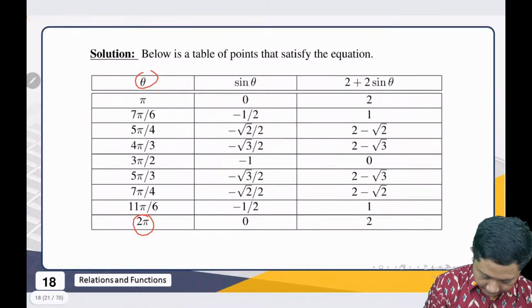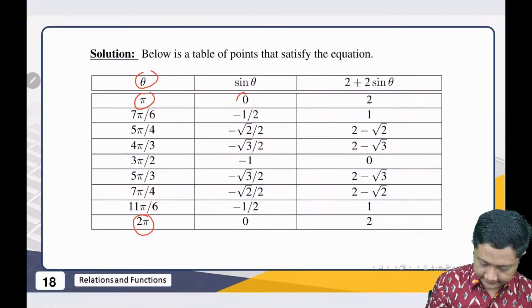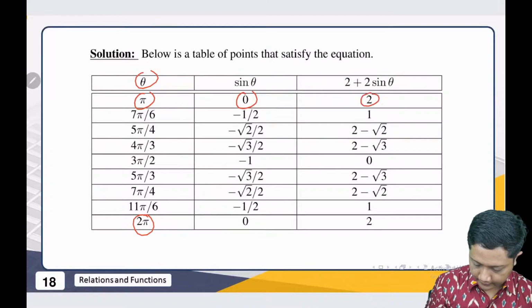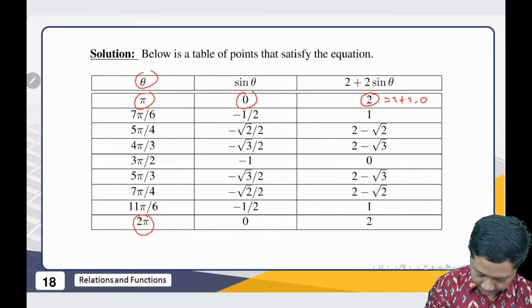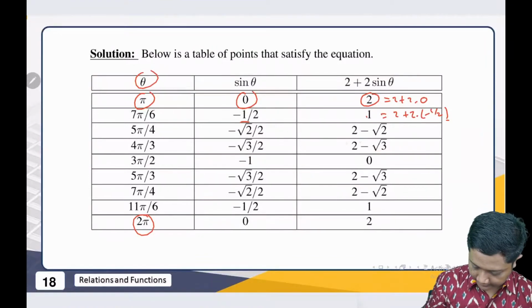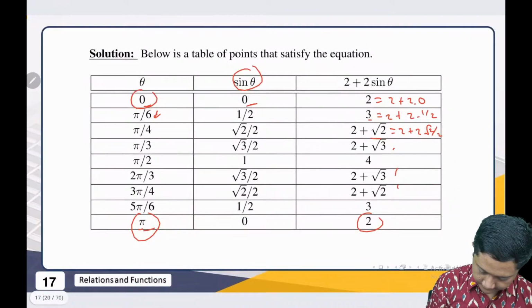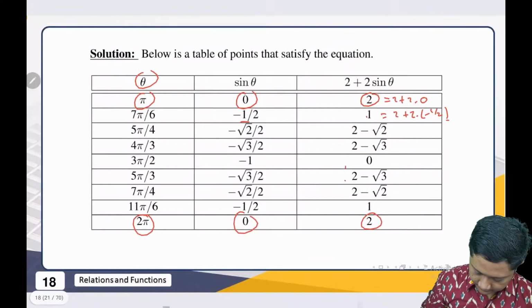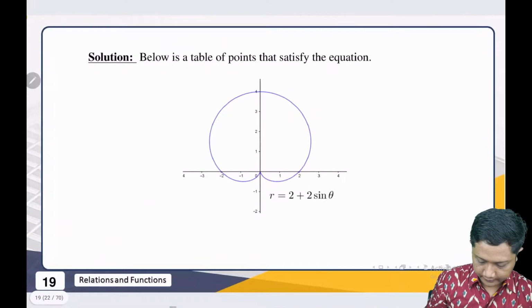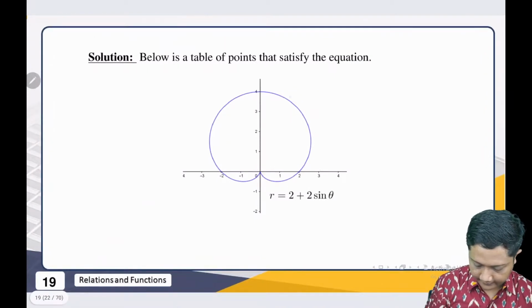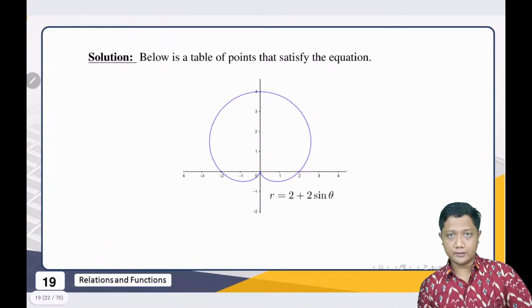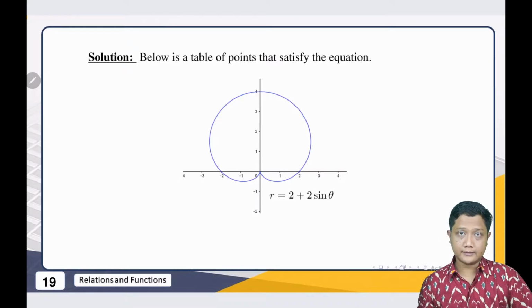Then for example, when theta is equal to pi, sine theta is 0. Then this one is 2 plus 2 times 0, and we get this. Then this one is minus half, so we have 2 plus 2 times minus half. That will give us 1. And so on. So we go back here. See, the same: 0, 0, 2, 0, 0, 2. Then we draw. So this is the graph of r is equal to 2 plus 2 sine theta.